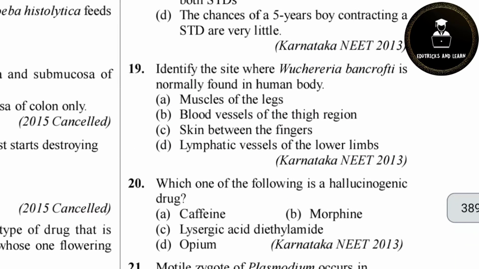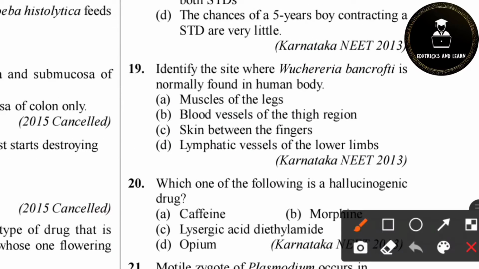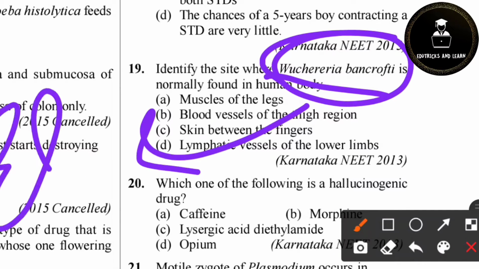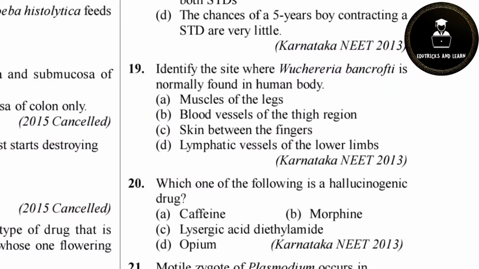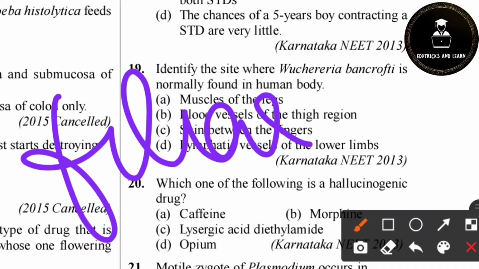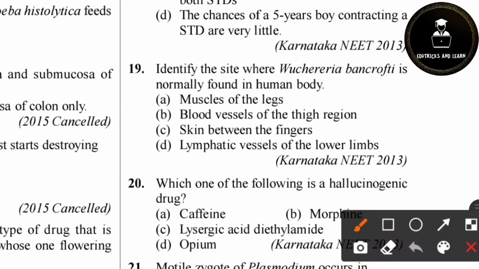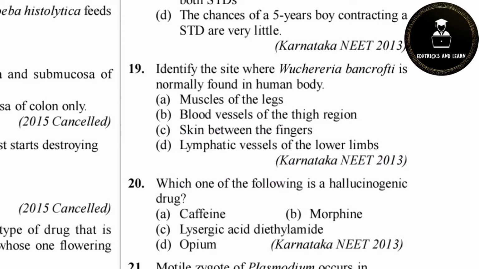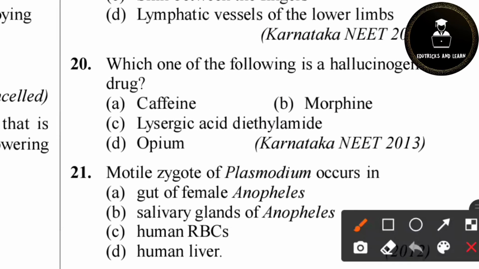19th question. Identify the site where Wuchereria bancrofti is normally found in the human body. Wuchereria bancrofti is the pathogen which causes elephantiasis, also called filariasis. Here it is found in lymphatic vessels. So option D is the correct answer, lymphatic vessels of lower limbs.